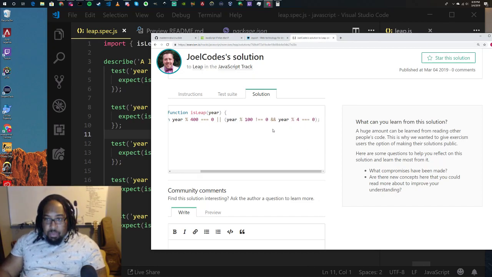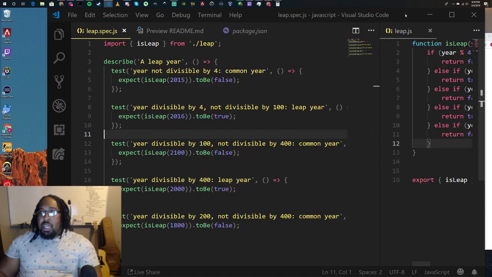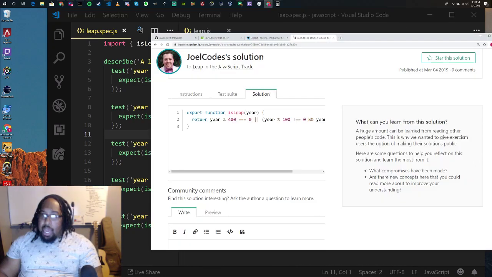And then we needed to know if the year was divisible by 4 but not divisible by 100, because that would resolve all other test cases. That would give us true or false. So, everything we wrote here can be optimized down to basically a one-liner, which is very interesting.